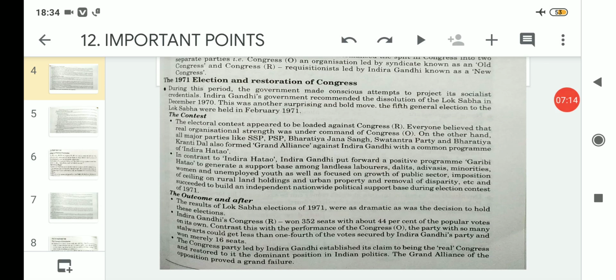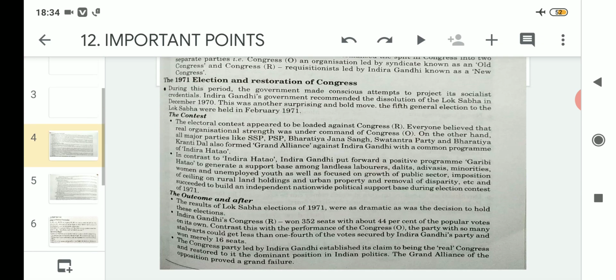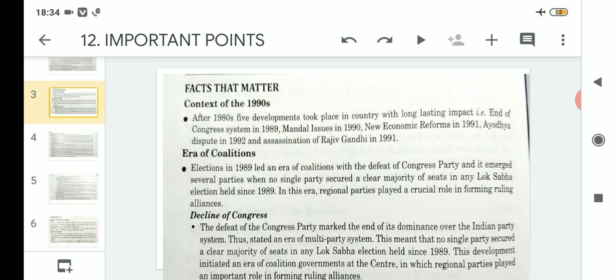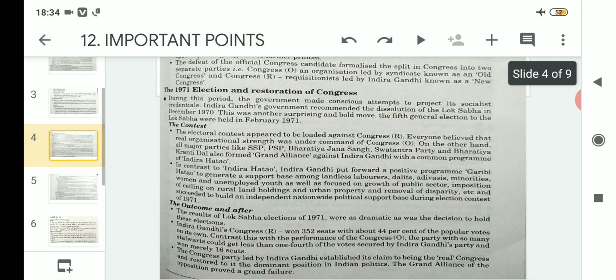So with this I will wind up today's topic related to the 1971 elections and its outcome. In the next class we will go through the context of the 1990s, discussing many factors of coalitions and after that. So please make a note of all this in your copy. Thank you.